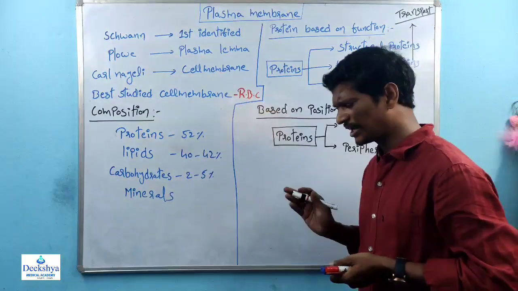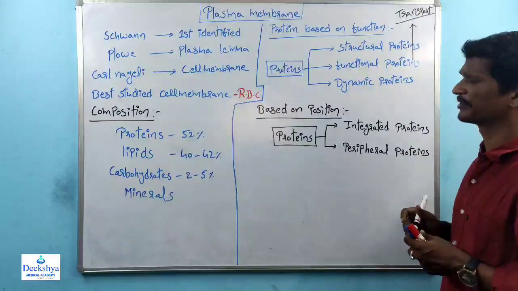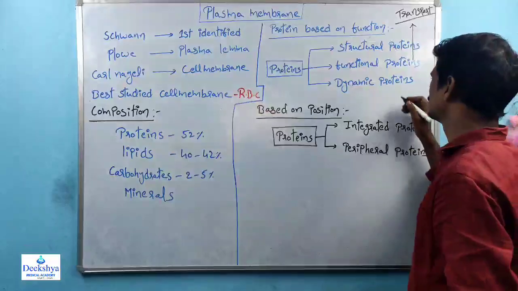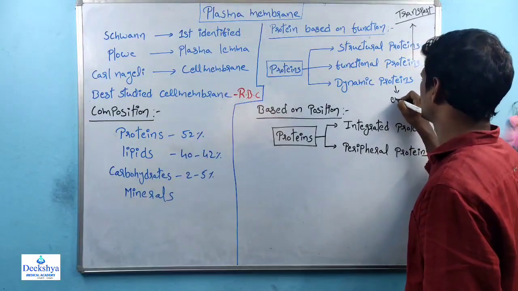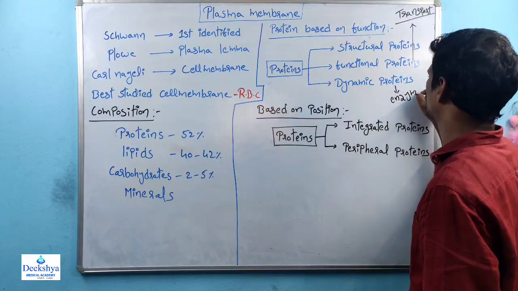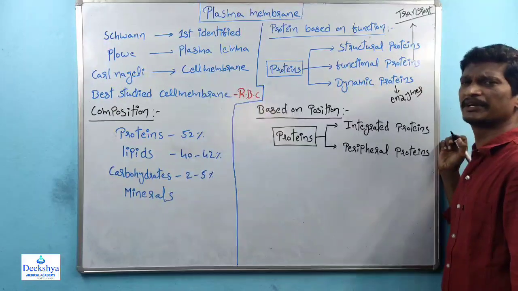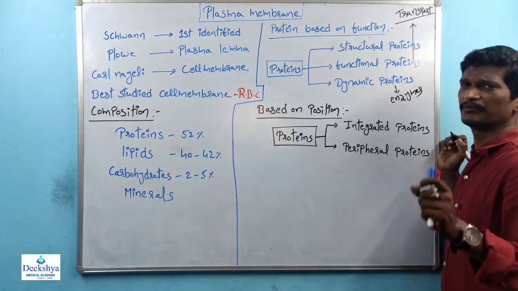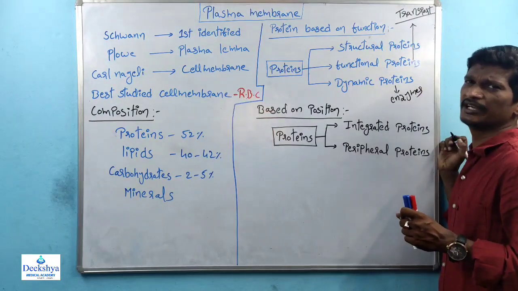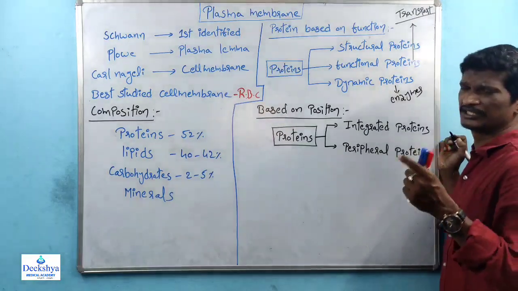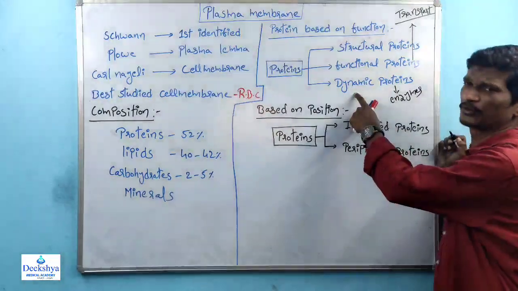And the last type of proteins are dynamic proteins. Some of the dynamic proteins act like enzymes. Some of the plasma membranes contain membrane bounded enzymes. So these are included in the dynamic proteins.